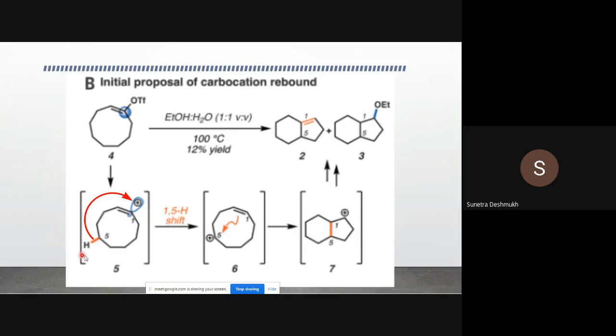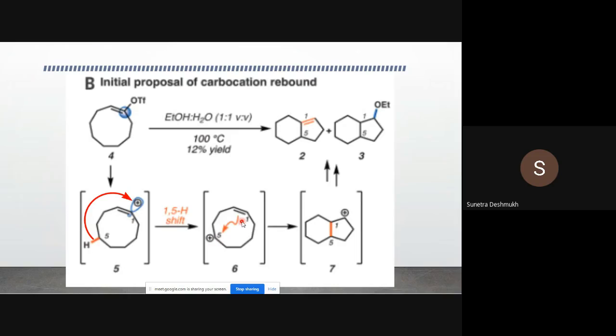So that means this hydrogen is transferring with its lone pair to the first position. Okay, now we got a more stable carbocation. The sp2 hybridized carbocation is unstable, so we got a rearrangement of the carbocation by hydride shift, the 1,5-hydride shift. So now we got a secondary carbocation which is more stable.